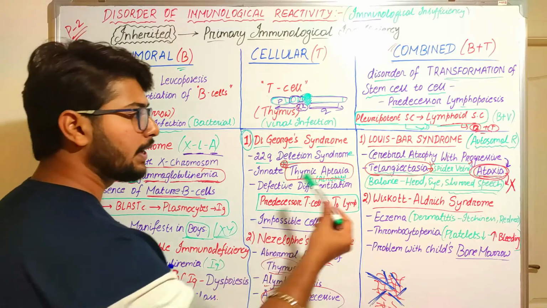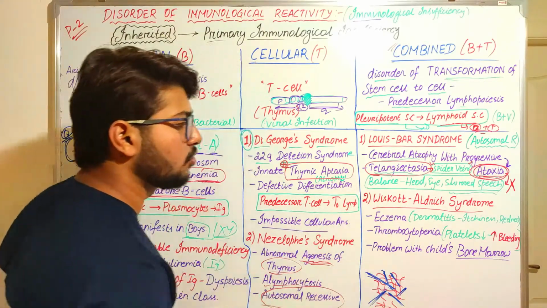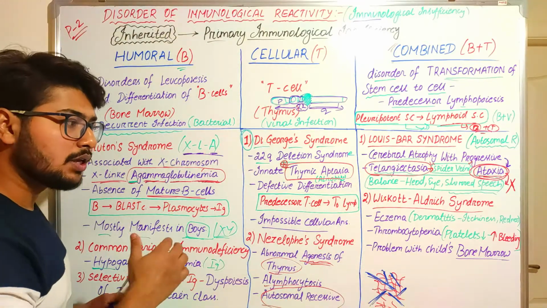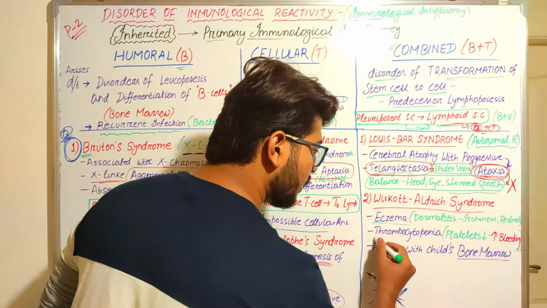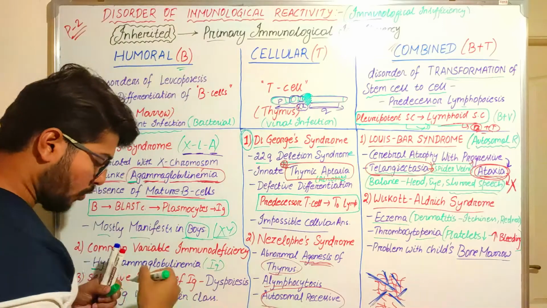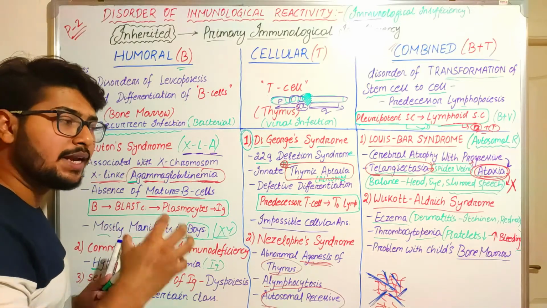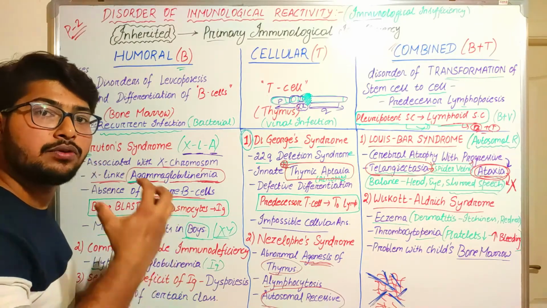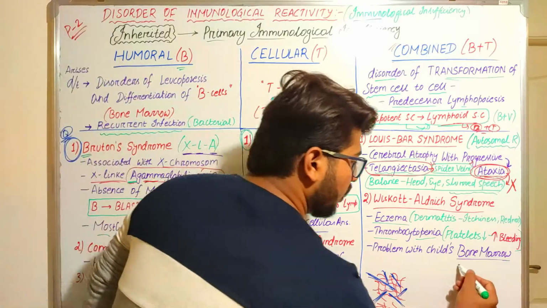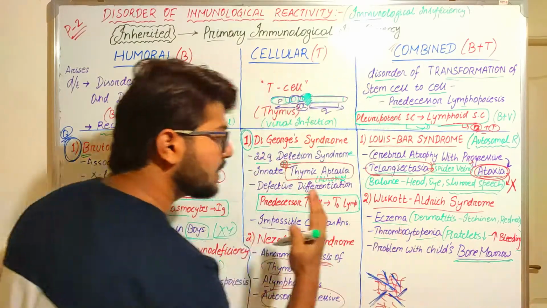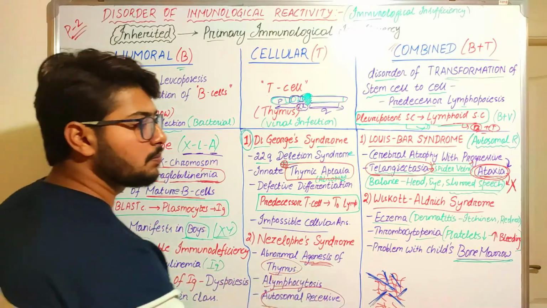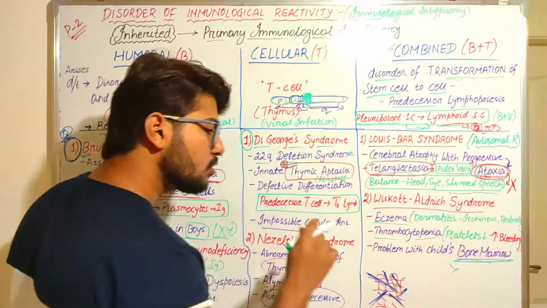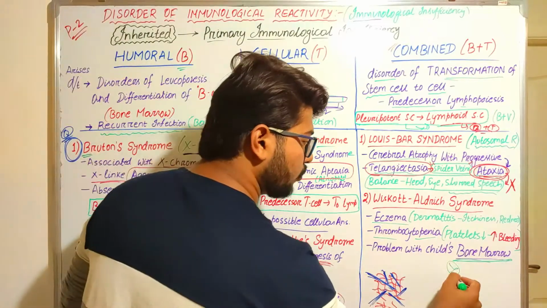Okay. Next comes the Wiskott-Aldrich syndrome. Wiskott-Aldrich syndrome is characterized by eczema, first one, and thrombocytopenia. It is mainly due to a problem with the bone marrow. Listen, bone marrow is the primary immunological organ from which the B lymphocytes, and also some amount of T lymphocytes, are produced.